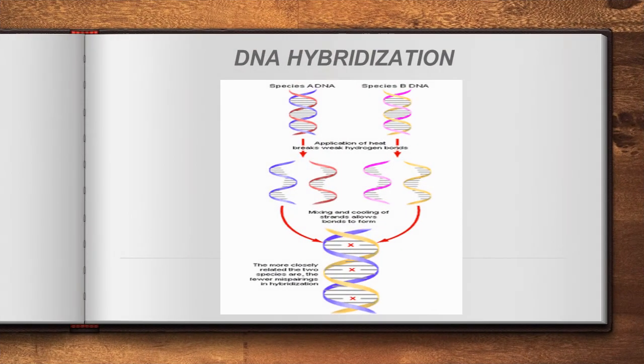Hybridization. This is also one of the procedures or technologies. Hybridization technology means the combination of two varieties is called a hybrid. Variety 1 is there, A DNA is there, B DNA is there, and it has a double helix. So first the procedure will rewind, so each strand will separate, and the A strand will combine with the B strand. That's why they denote it with various colors. Can you see? And the B strand will combine with the A strand, so a new variety will be produced. That is called the DNA hybridization method. So this method also helps with DNA studies, and DNA studies help to know about the particular species. Do you get me?